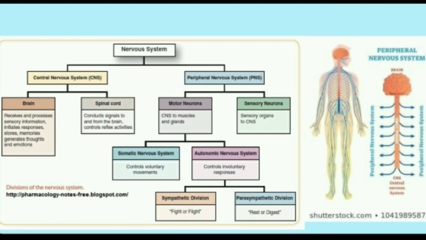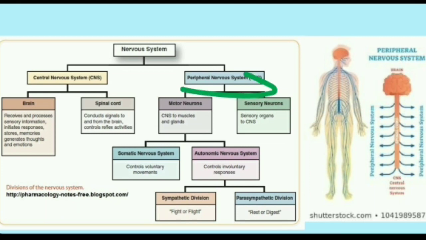Let us now come to the central nervous system briefly. The central nervous system is composed of the brain and the spinal cord, okay? So the main parts of the central nervous system are the brain and the spinal cord. You can see in this diagram at the right side, the brain and the spinal cord. Brain and spinal cord are the parts of the central nervous system. They are the center for processing of all information, okay?